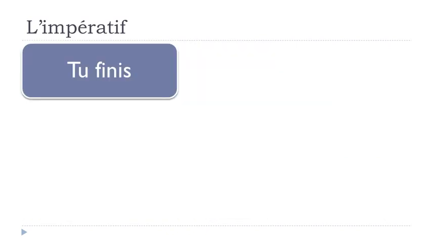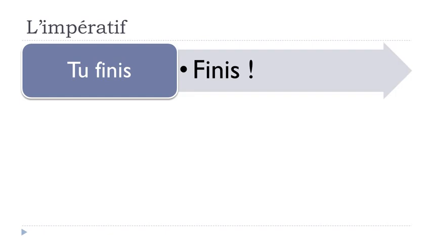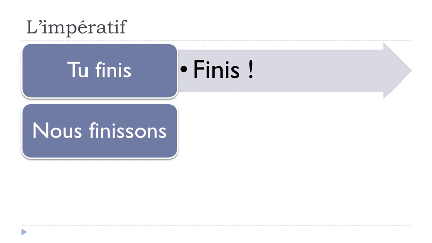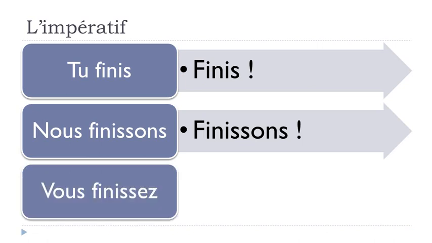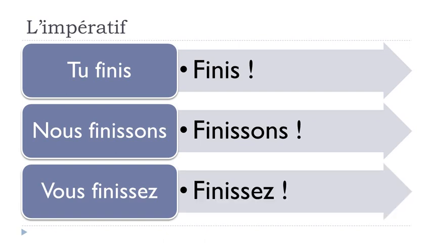So I took this finir, to finish. So tu finis at the present form, and have a look, it's exactly the same form, finis. Okay, point d'exclamation, and you take away the pronom personnel. All right, then nous finissons, exactly the same form, finissons. Don't forget the point d'exclamation at the end, and you take away this nous. Vous finissez, and you will get finissez.